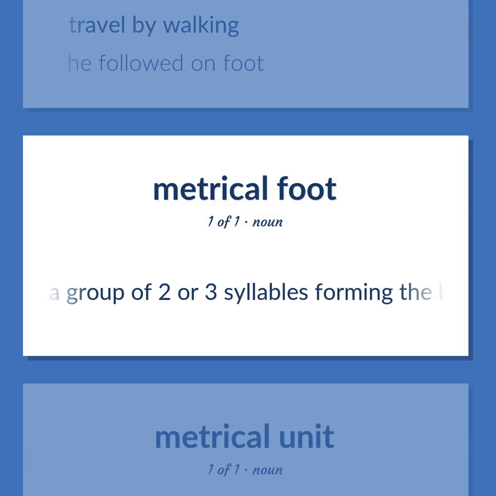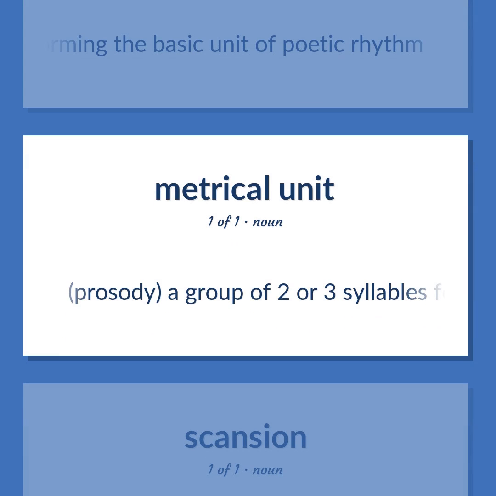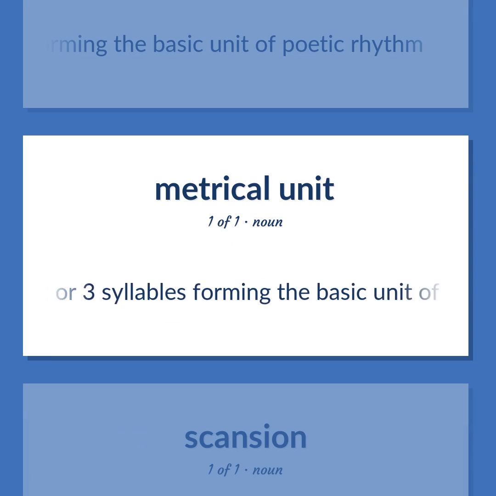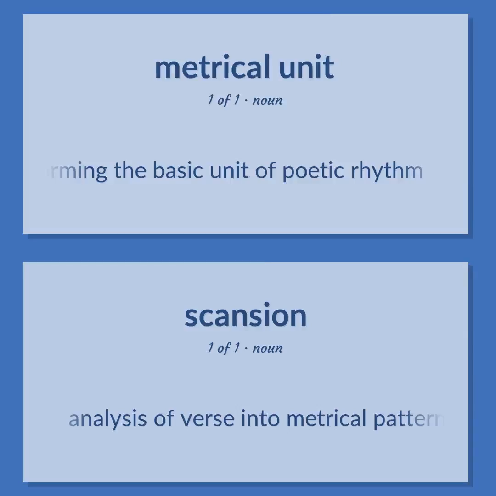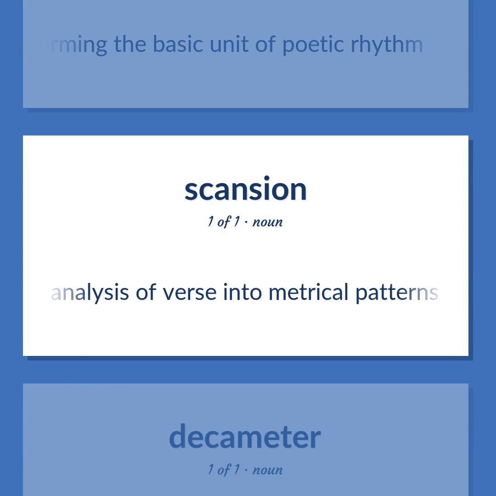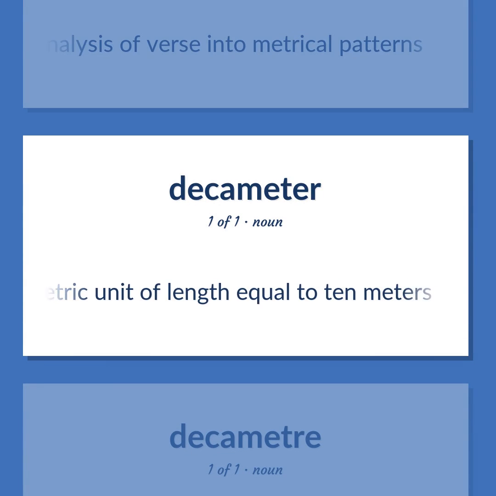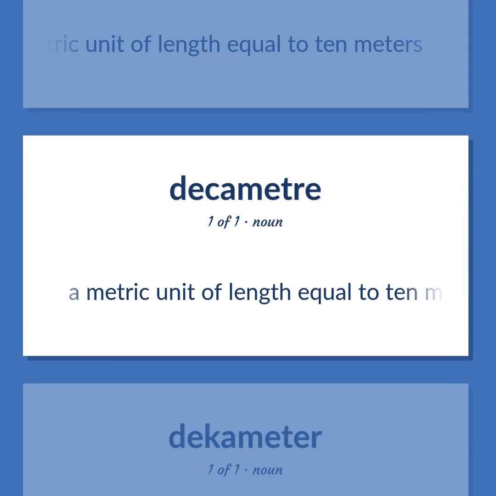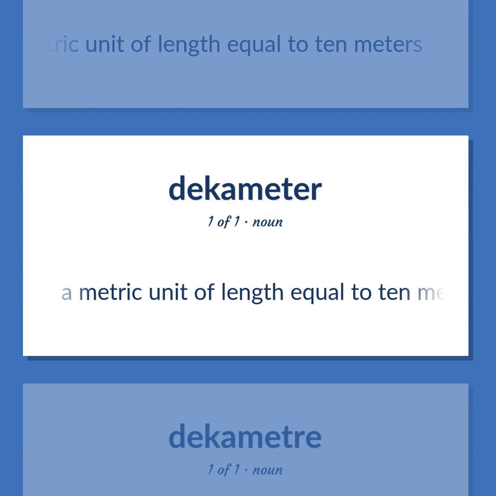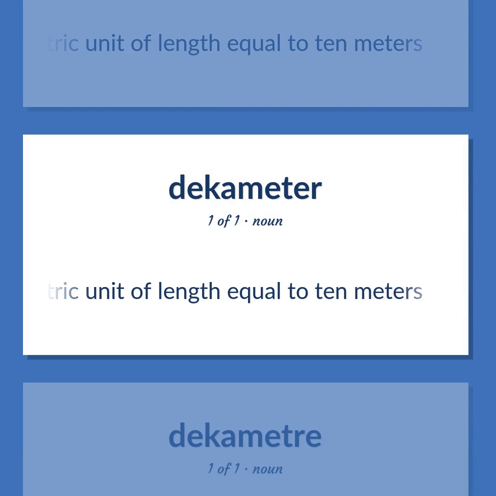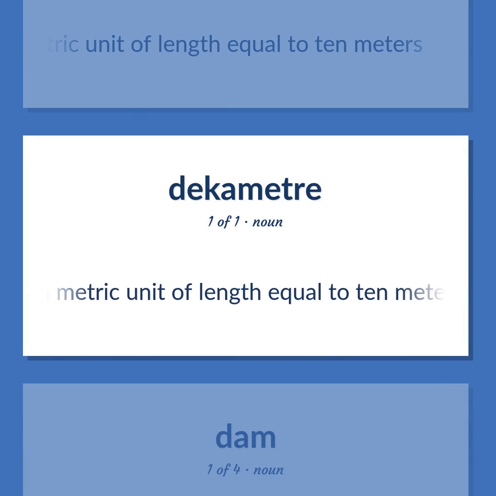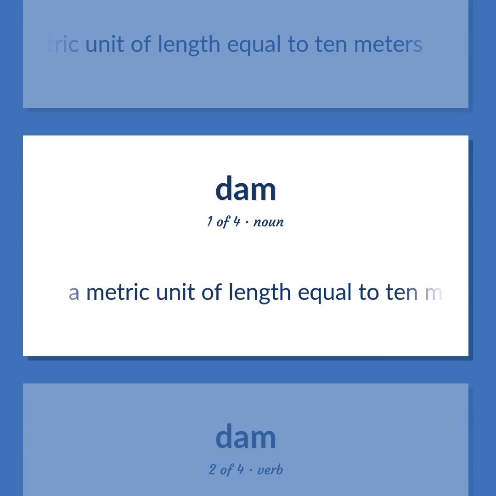Prosody, a group of 2 or 3 syllables forming the basic unit of poetic rhythm. Analysis of verse into metrical patterns. A metric unit of length equal to 10 meters.